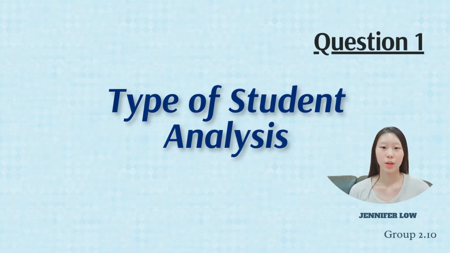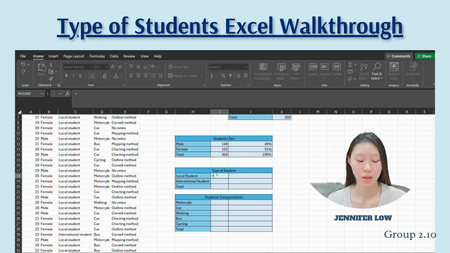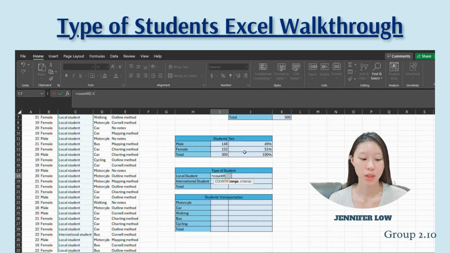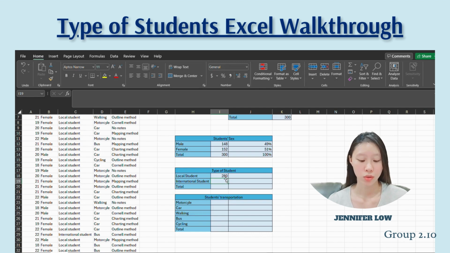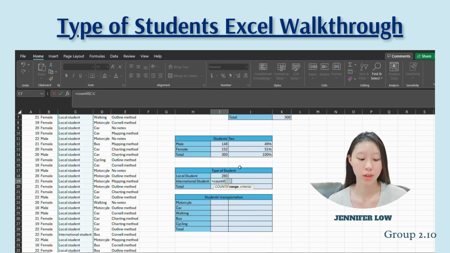Now let's come to the type of students analysis. For type of student, we are also using the COUNTIF formula again. We select column C and type local student to get the number of local students, which is 280. And for international students as well, we type the COUNTIF formula, select column C and type international student to get the number of international students, which is 20.